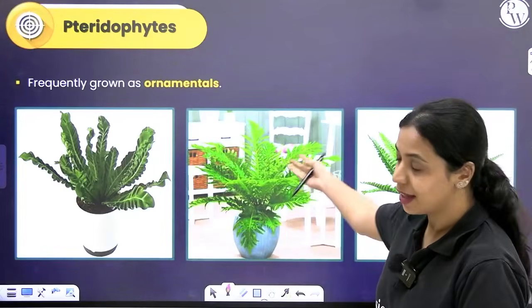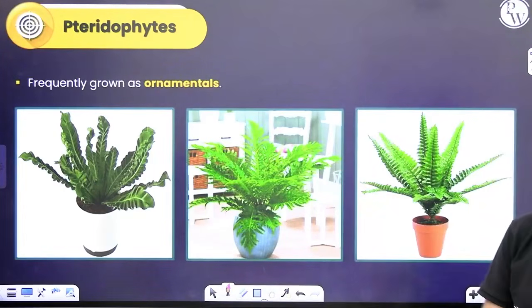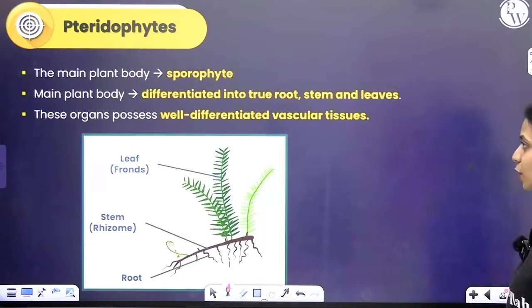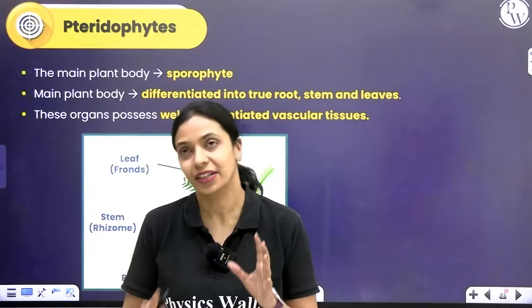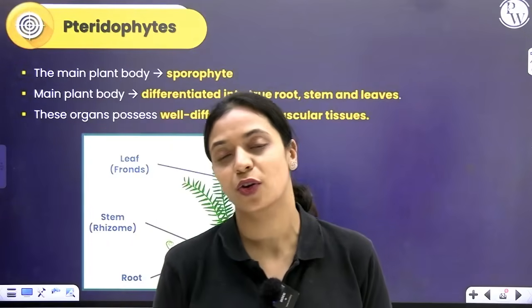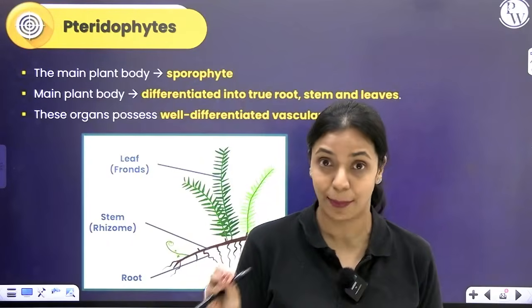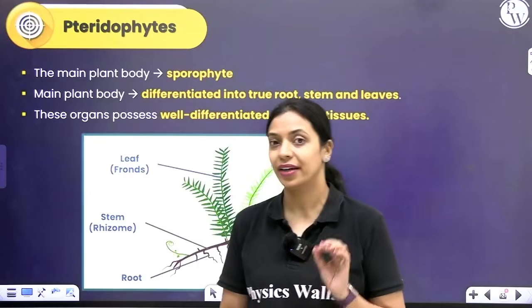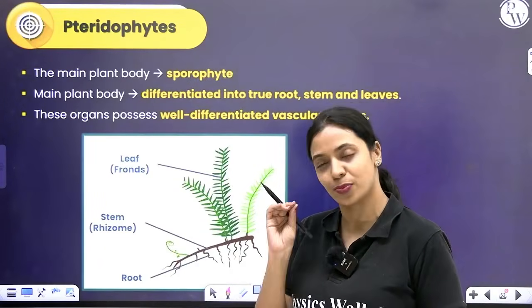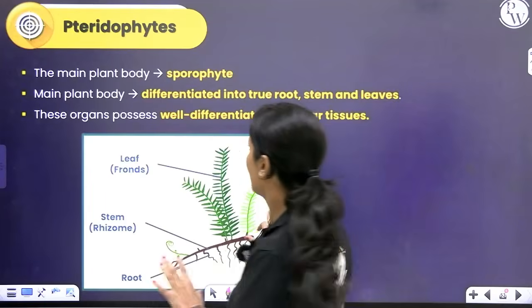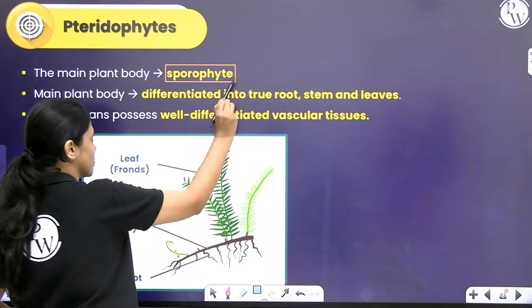They are pretty, as you can see. So they are grown as ornamental plants. They are used in bouquet making and all of that. The difference between pteridophytes and bryophytes is that in bryophytes we saw that the main plant body is a haploid gametophyte. Over here it is a diploid sporophyte. Regardless of which is dominant in every plant's life, a sporophyte and gametophyte will exist. But over here the main plant body is a sporophyte.